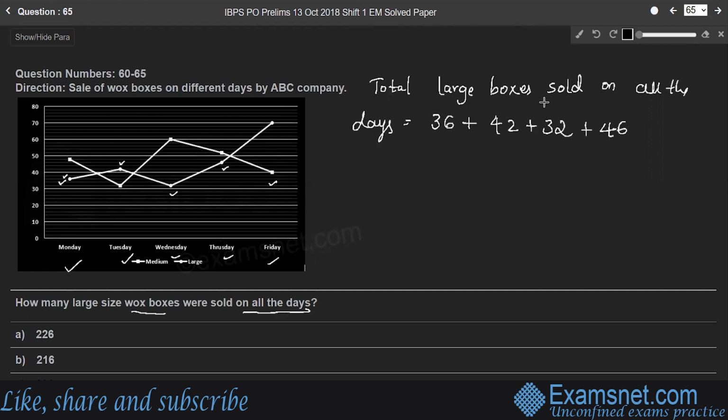boxes were sold. And on Friday, this value, not this, only large boxes. So 70 boxes were sold. So add all these numbers. 106 plus 42, 148. So it is 226. So total large boxes sold on all these days is equal to 226. Hence option A is the right answer.